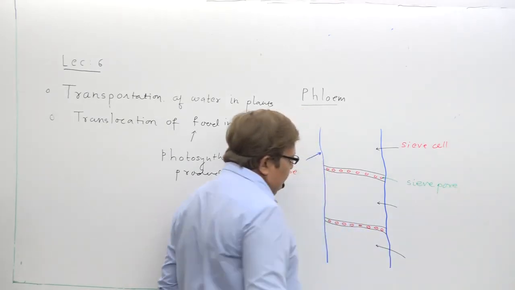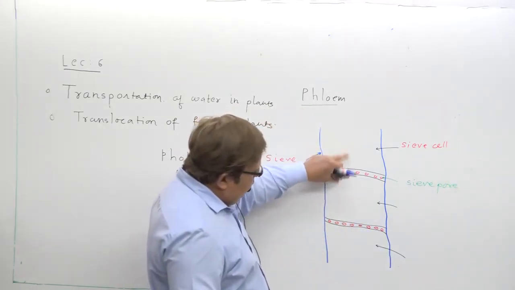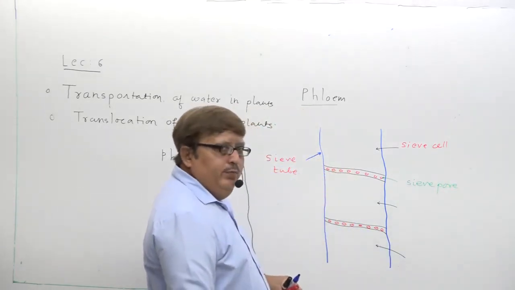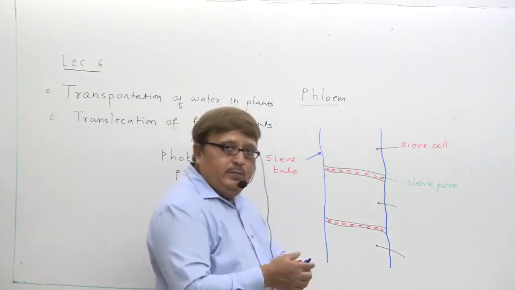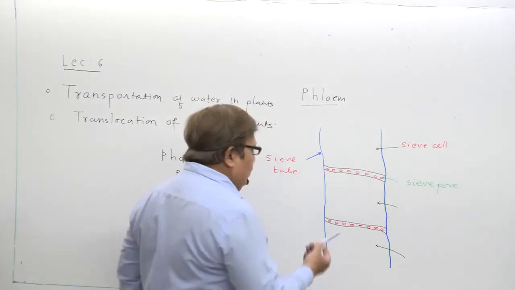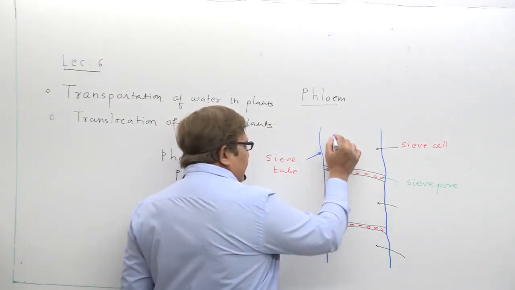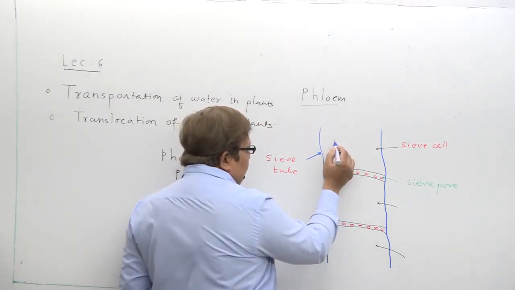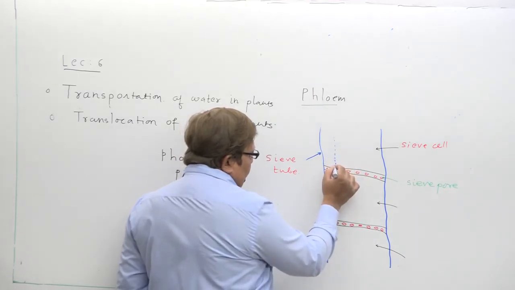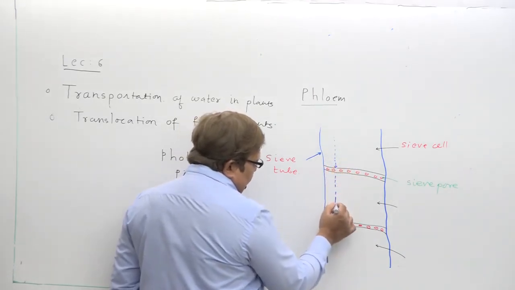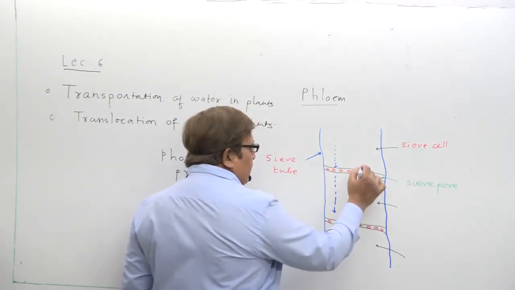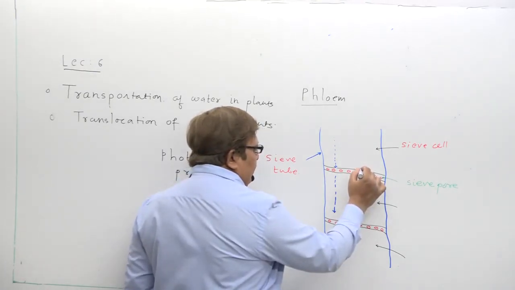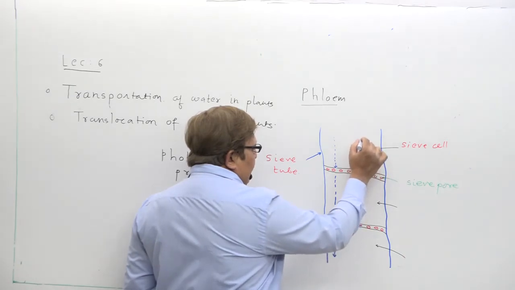These are sieve cells, these are sieve pores, and the transport of material takes place in both directions. It can take place in the downward direction, and it can also take place in the upward direction.